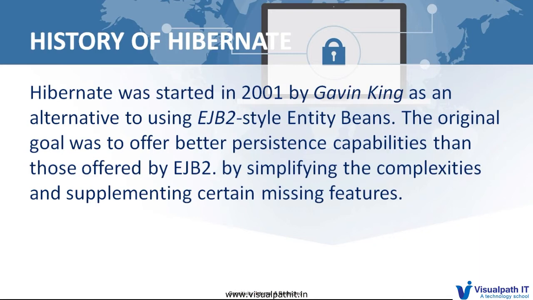Outside of that we cannot deploy them. So to remove that complexity, Gavin King and Red Hat simplified it and introduced a new ORM tool.